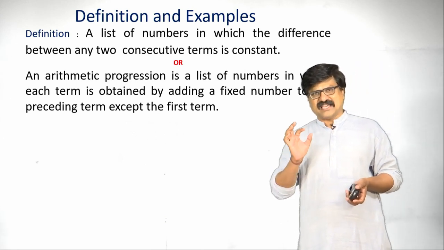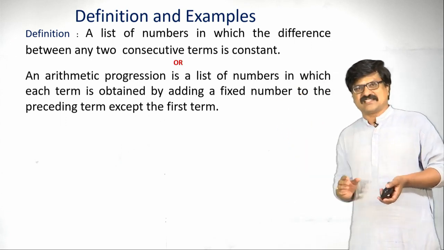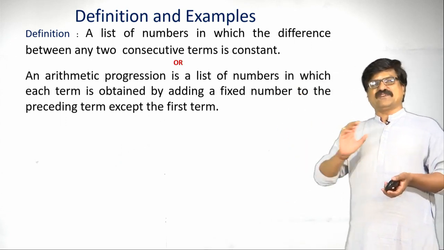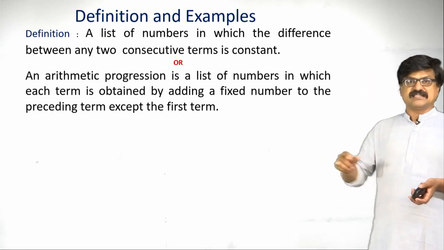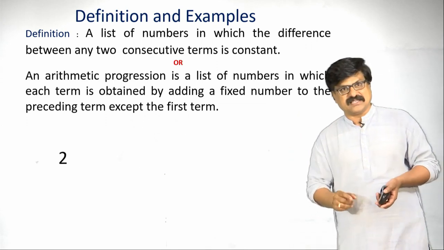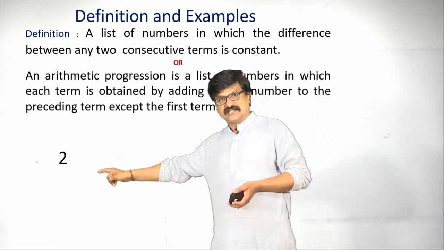Just by reading this definition we may get some confusion. To avoid that confusion, let us see the example here. I have taken 2 here.